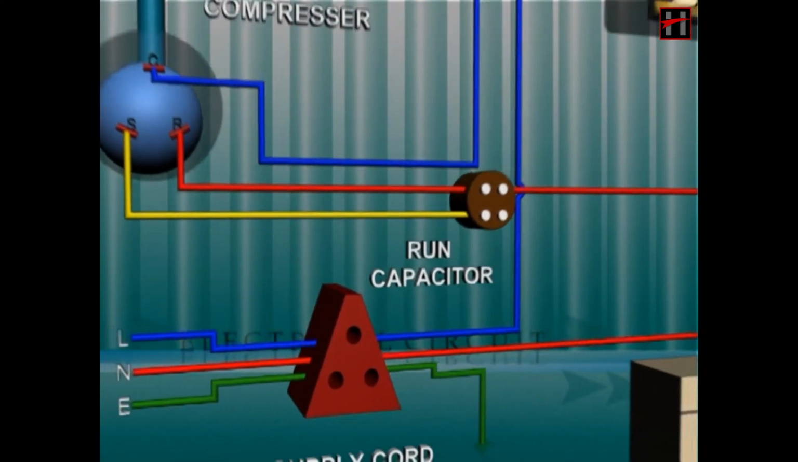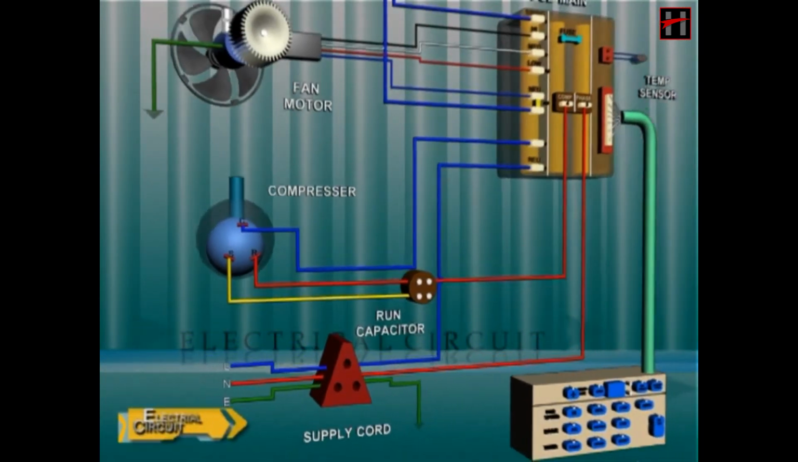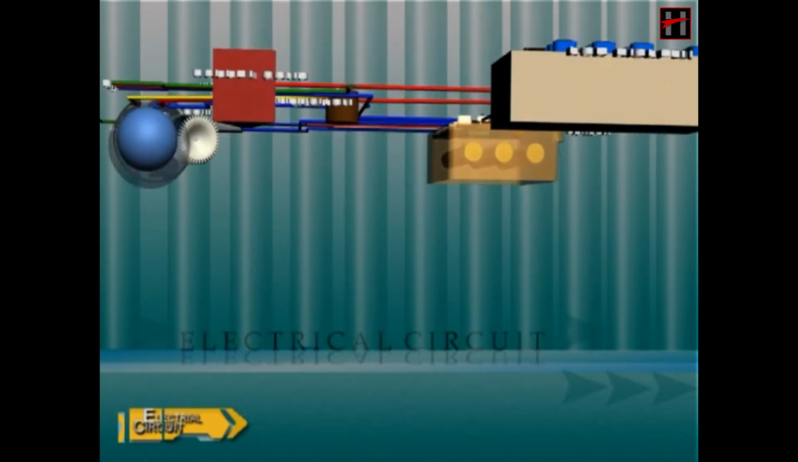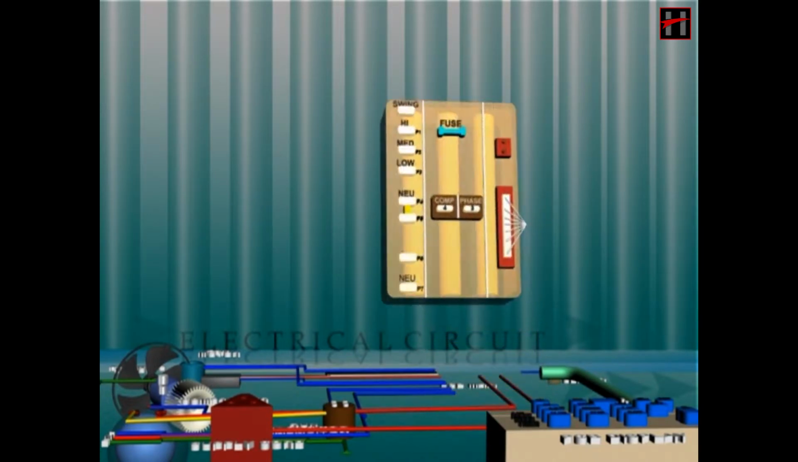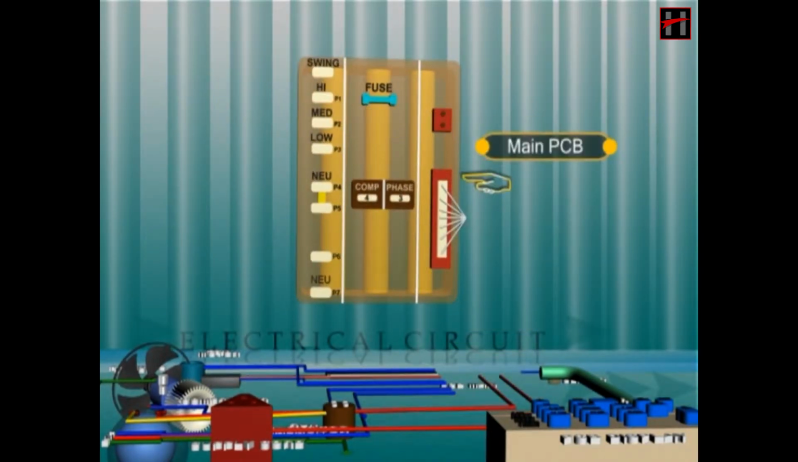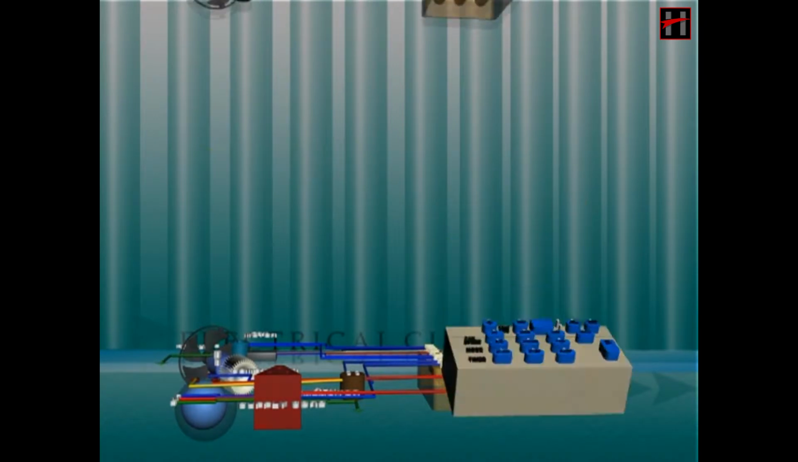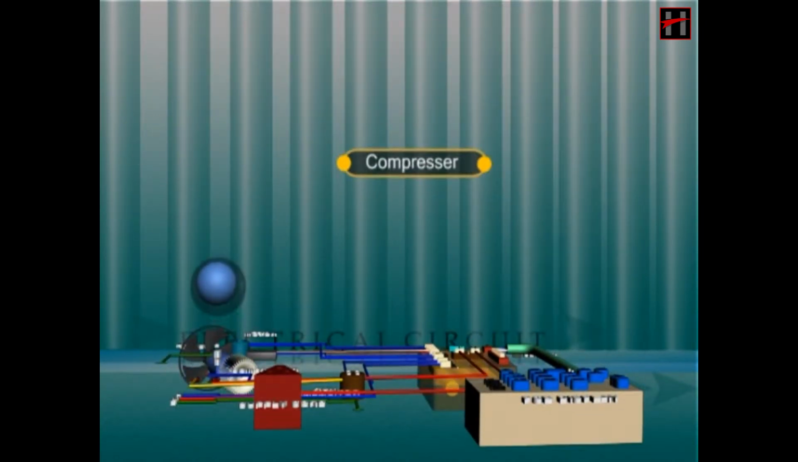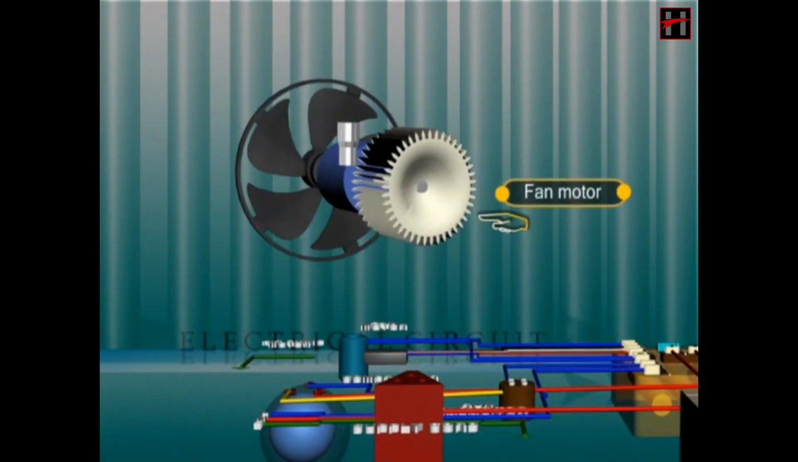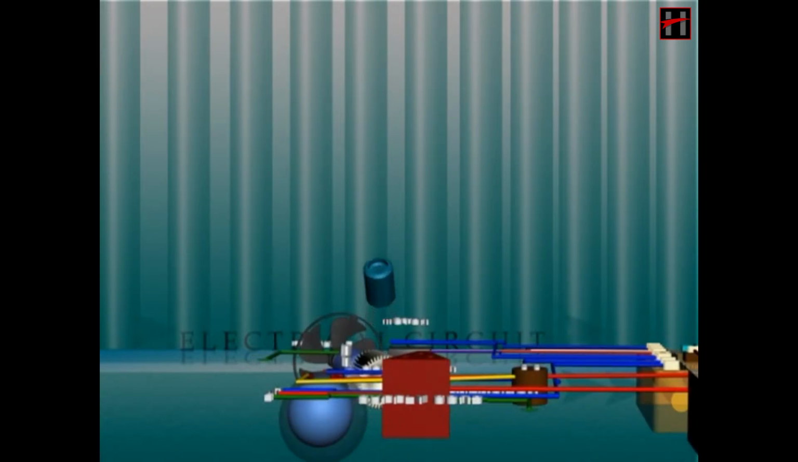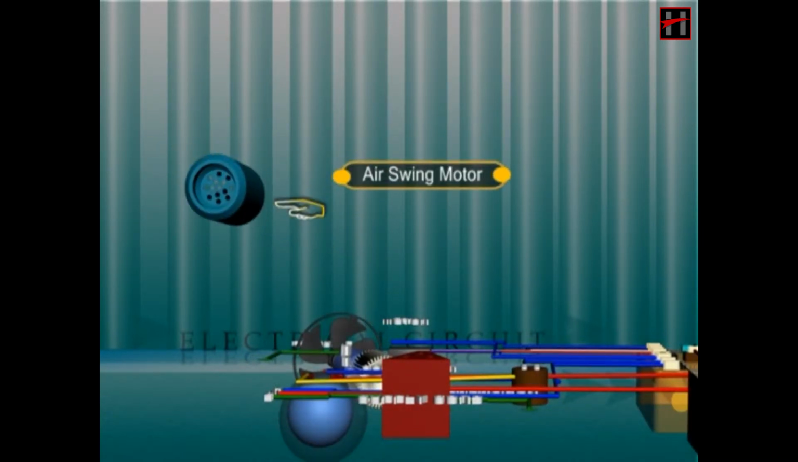This is the wiring diagram for the electrical circuit of the higher window AC. In this diagram, this is the main PCB. This is the PCB display, the compressor, the fan motor, and this is the air swing motor.